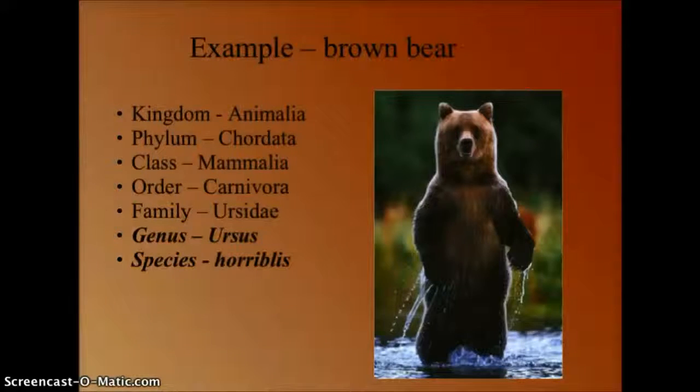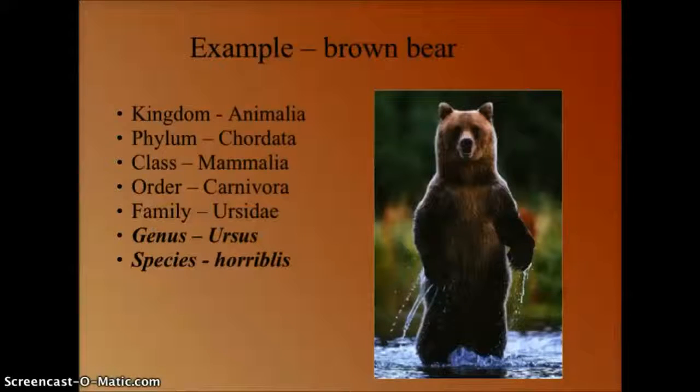So if we look at, say, for instance, the California brown bear, we would be looking at kingdom. It's the kingdom Animalia. Because it has a spinal cord or central spinal area, it is called a chordata. That is its phylum. Because it has hair and it takes care of its young, and females have mammary glands to nurse their young, they are mammals or mammalia, which is the class.